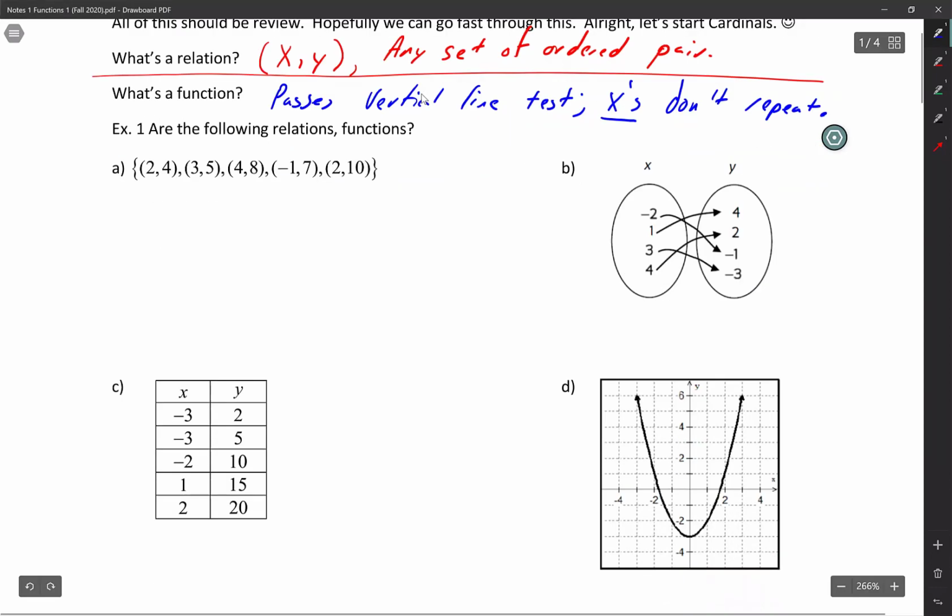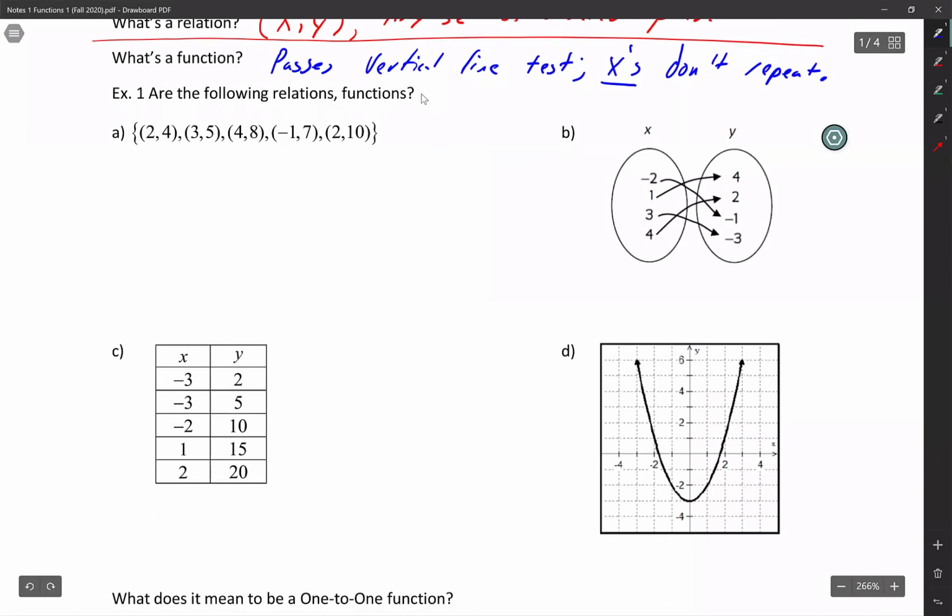So then from there, we have examples A, B, C, D, and I'm going to go in alphabetical order, guys. So example A. Is example A a function? Well, let's see. We have 2, 4, we got 3, 5, we have 4, 8, negative 1, 7, and then we got 2, 10. No, it is not a function because X's repeat. So we can't have that.